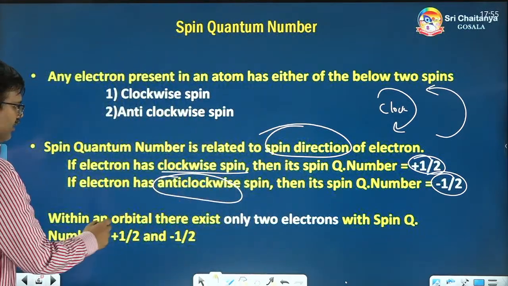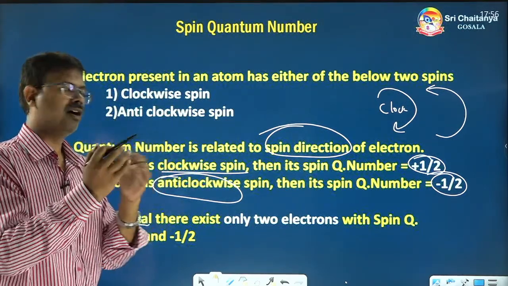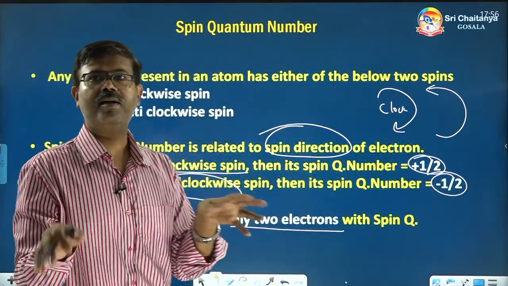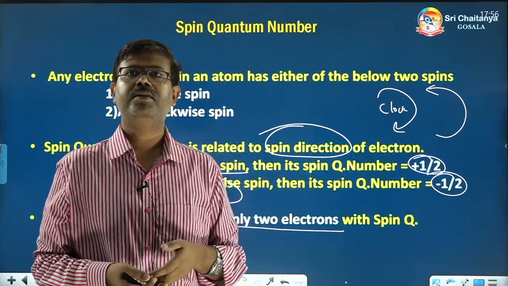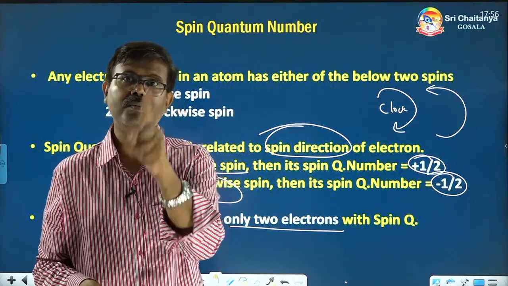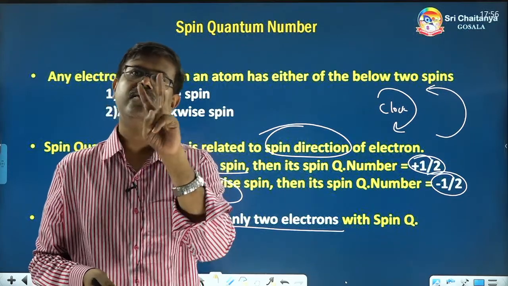Within an orbital means within a house. Orbital is like a house, I said. So within a house, there exist only 2 electrons. In a normal house, there can be any number of people living, 2, 3, 4, 5. But here in an atom, in any orbital you take, the maximum occupants will be only 2.